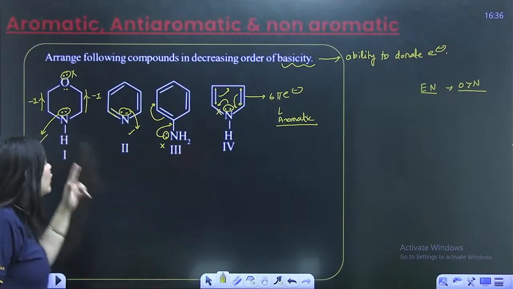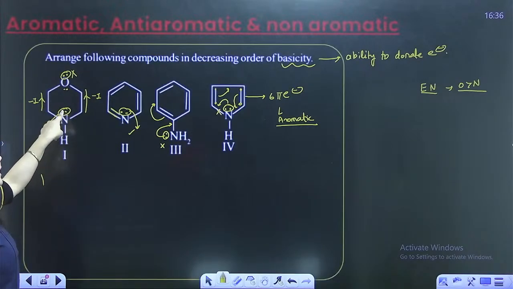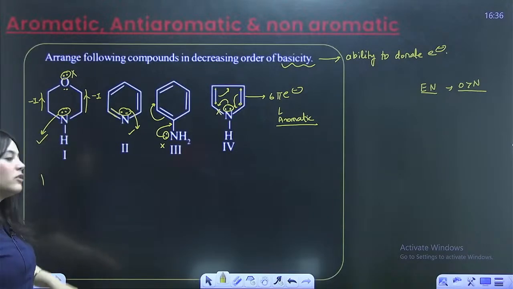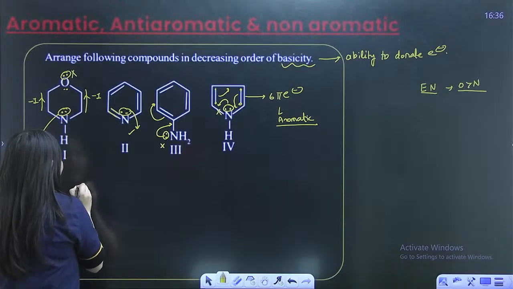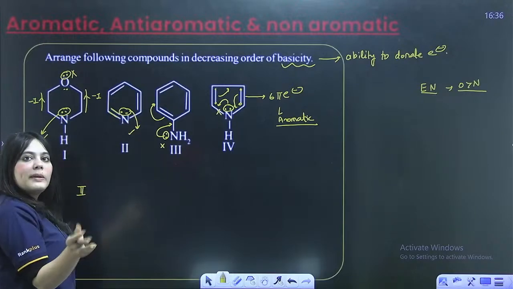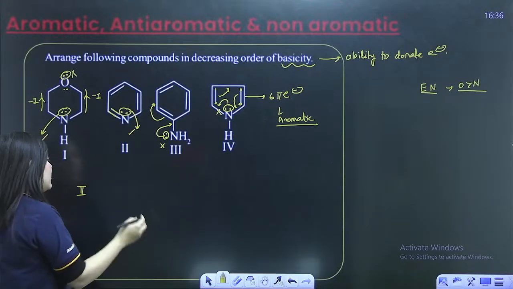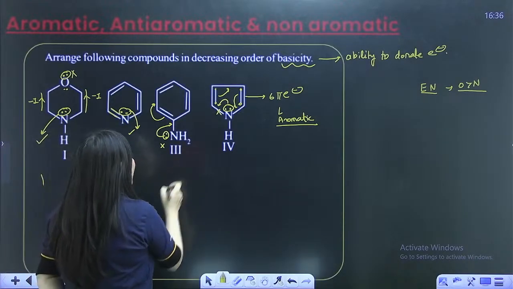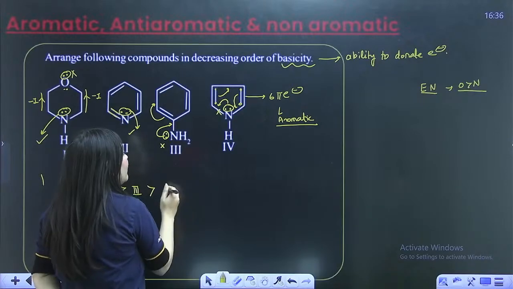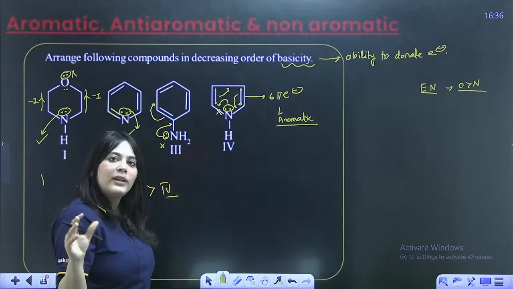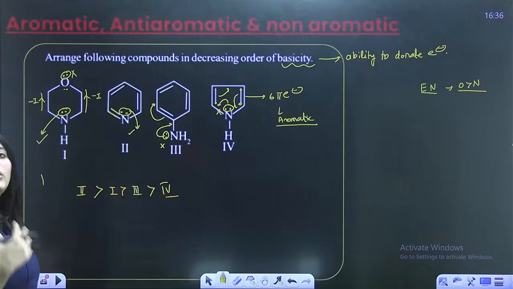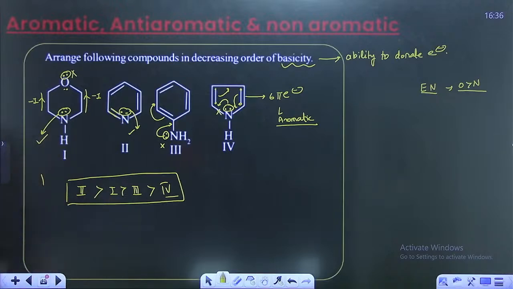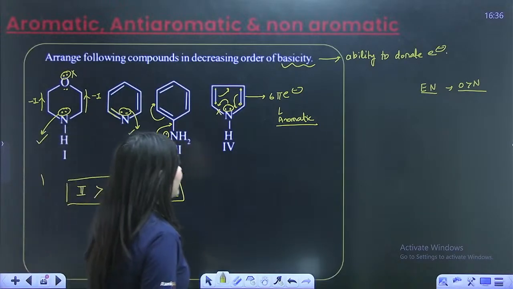So here, due to the minus I effect, the nitrogen's electrons will be attracted by oxygen and hence will be less available for donation. So the most available will be the second one, right? Because in the second one, the electrons are not participating in any resonance, they are readily available. The second will be more basic, then followed by the first one, then followed by your third one, and your fourth will be least basic because they will not at all donate. They are participating in aromaticity. So I will not donate my electrons at all. So this is the order that is followed: second, first, third and fourth.